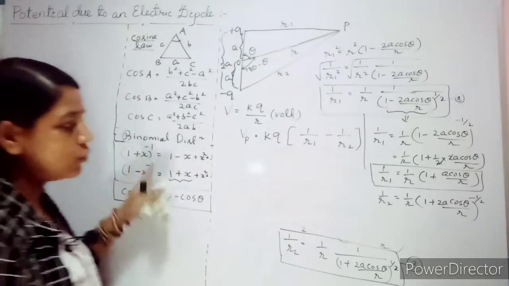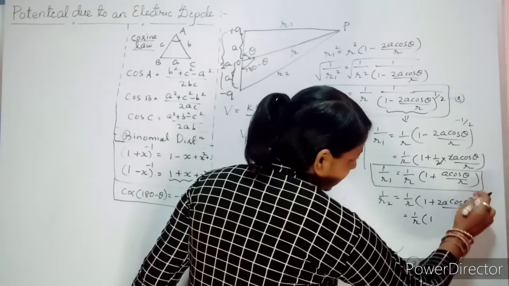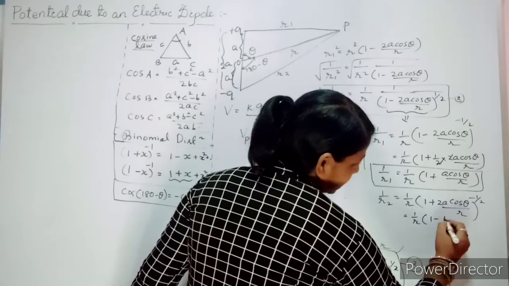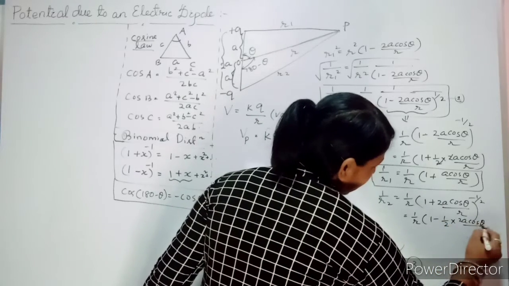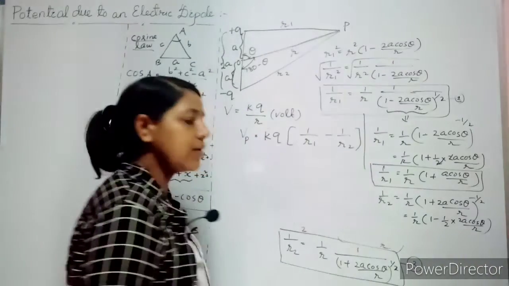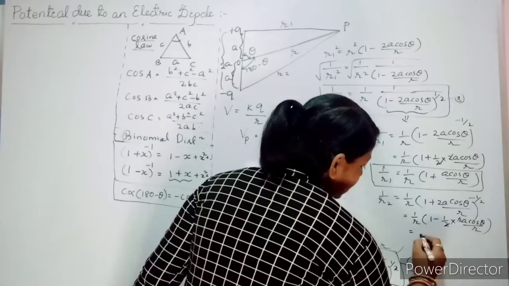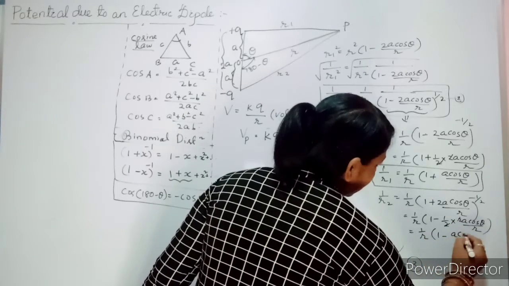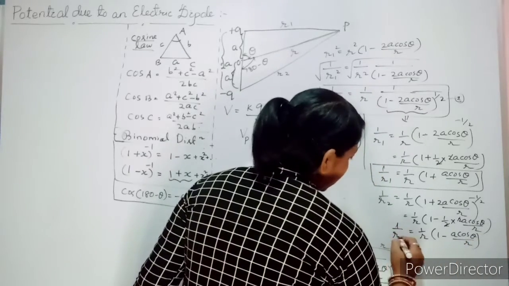So your first term will become 1. Now bring this term and multiply here. So minus 1 by 2 into 2a cos theta by r. Higher order terms are neglected. So your 2 gets cancelled. So what you are getting? 1 by r whole into 1 minus a cos theta by r. This is your 1 by r2.